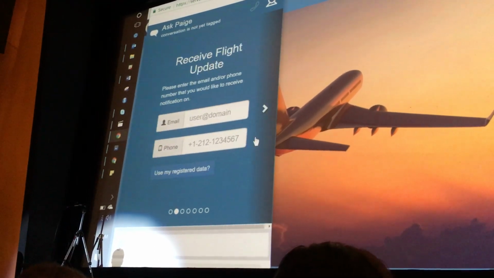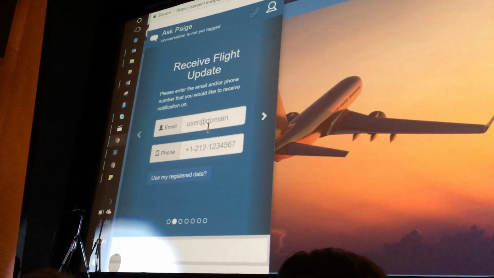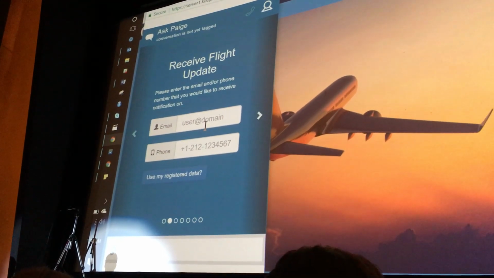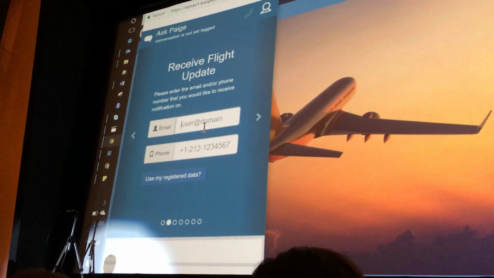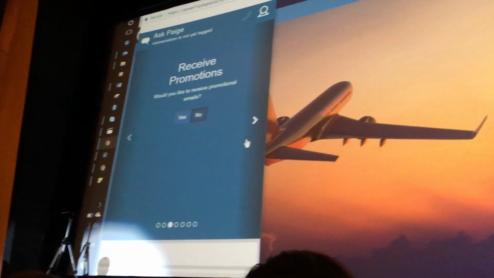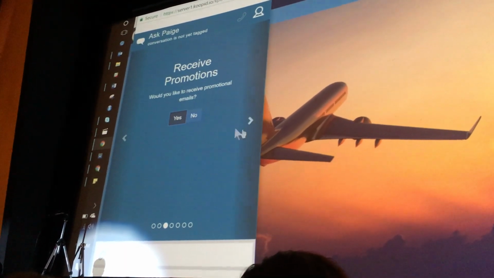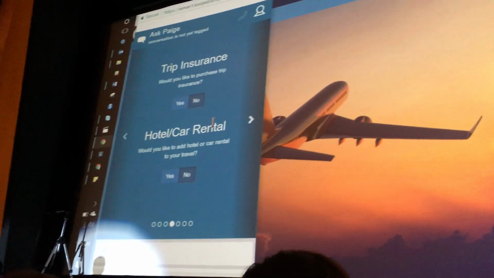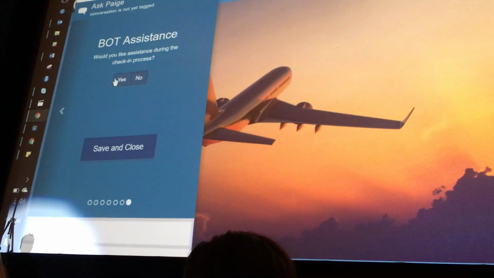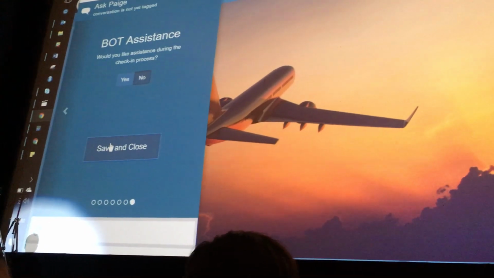or I have the other option to go beyond and look at some other options that you usually get on a travel website. So I can use my registered data that is already in the application, and I can opt in to receive promotions. Following that, there are other options like trip insurance, car rental, baggage, and seat selection. And in the end, it will ask you if you need the assistance of the bot. I can select no or yes, and then save and close.